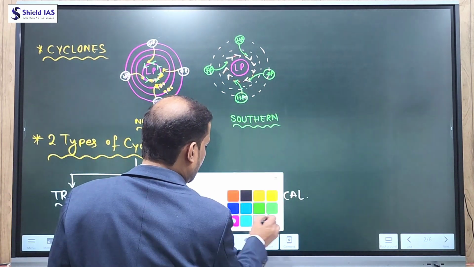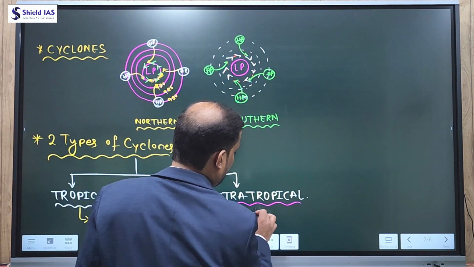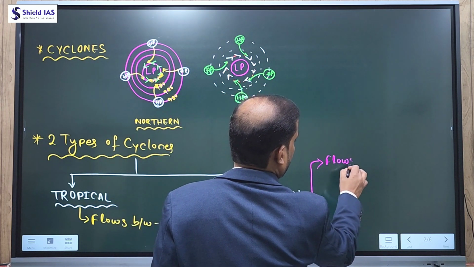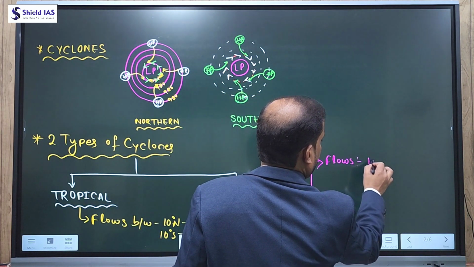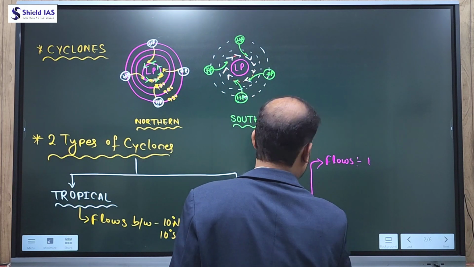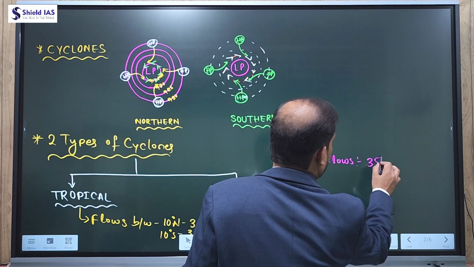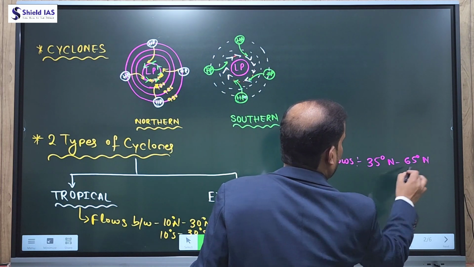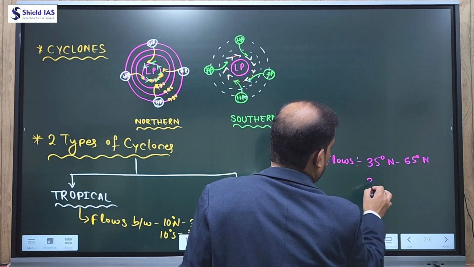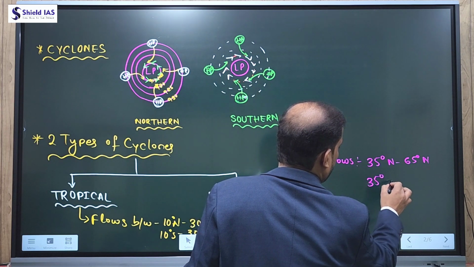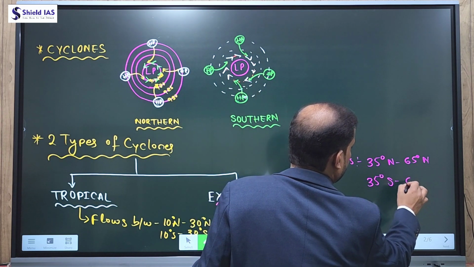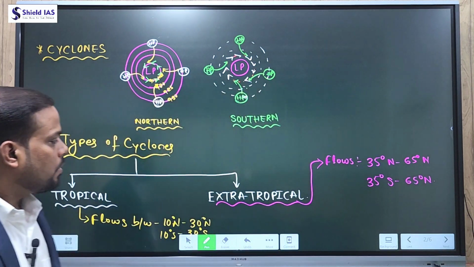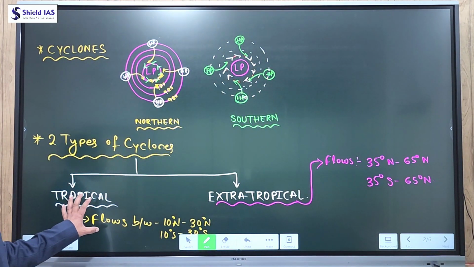And extratropical cyclones flow between 35 degree north to 65 degree north, and in the southern hemisphere between 35 degree south to 65 degree south. Now we'll discuss tropical cyclone.